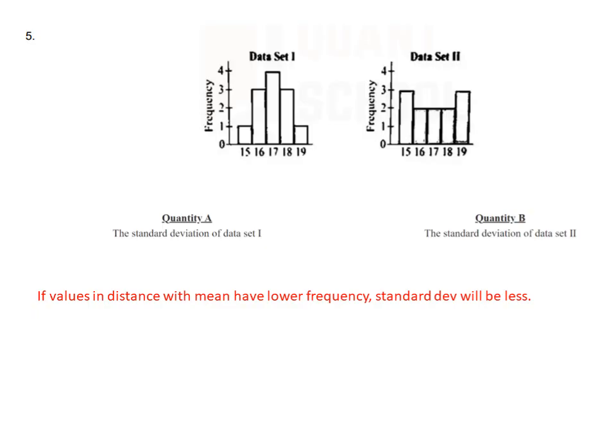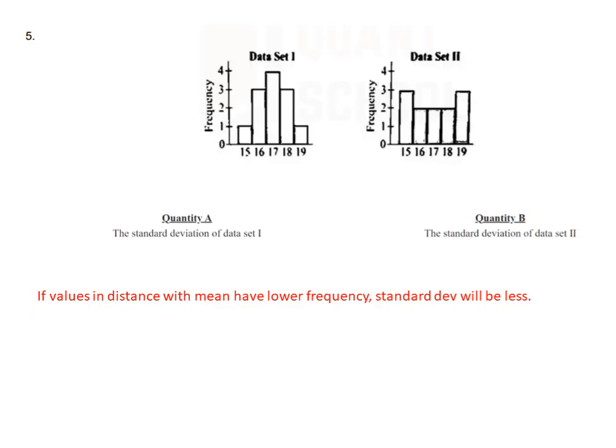We know that it is almost a normal distribution, so the mean will be 17. So take the distance from the mean: 16, 18, almost near to the mean, and the highest distance is 15 and 19. You have only one frequency of 15 and 19.